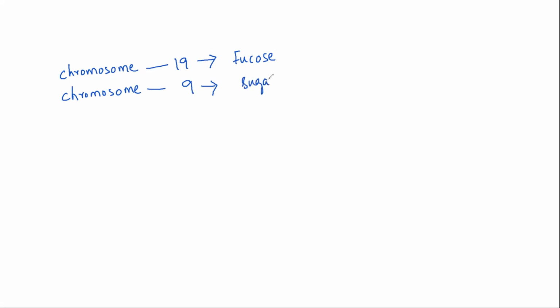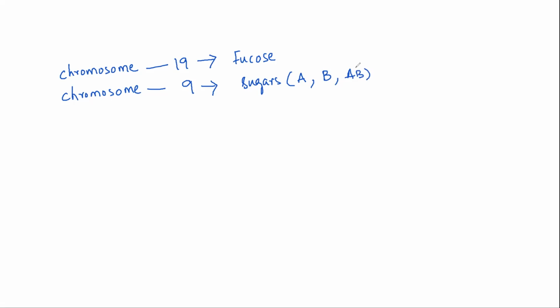So remember that there are two chromosomes, chromosome number 19 as well as chromosome number 9. Chromosome number 19 is very important in adding a sugar to this particular RBC membrane, that is fucose, and chromosome 9 is going to add the sugars required to make your blood group A and blood group B, which we'll see now.